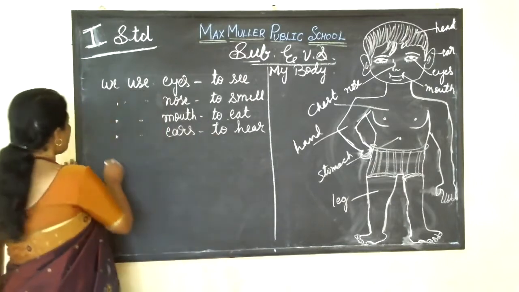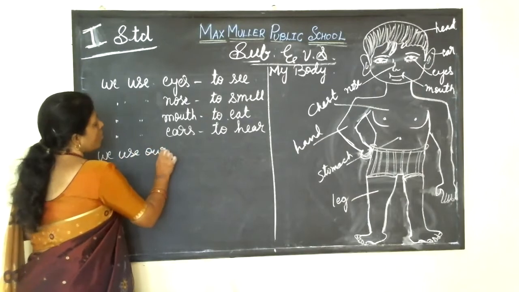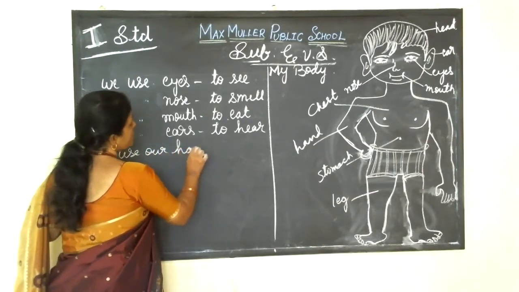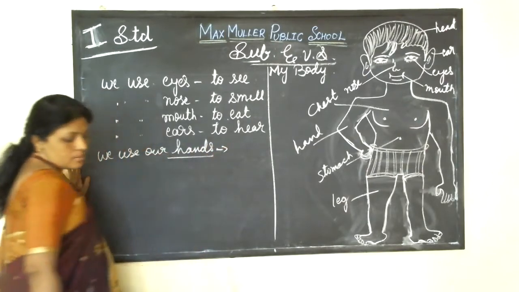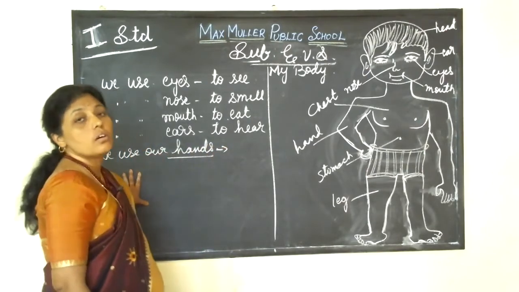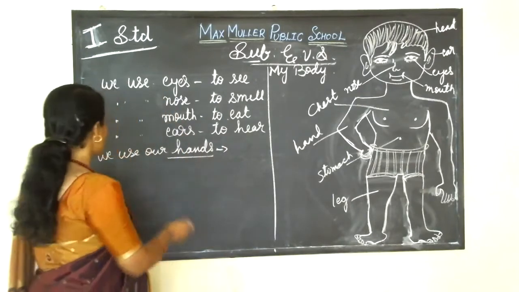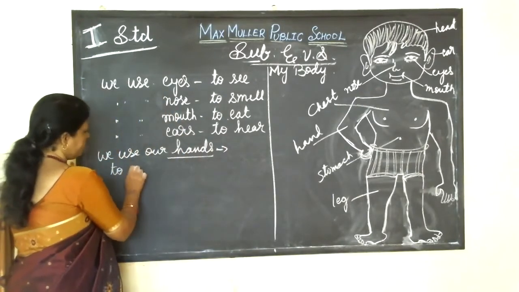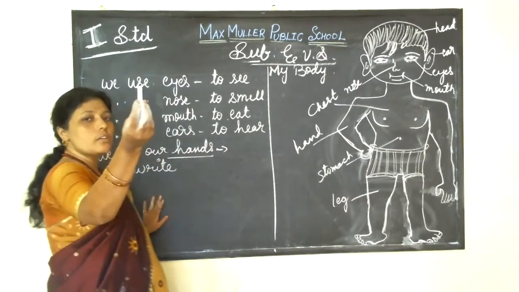Then we use our hands. Tell me. We use our hands to write. See, I am holding a chalk.